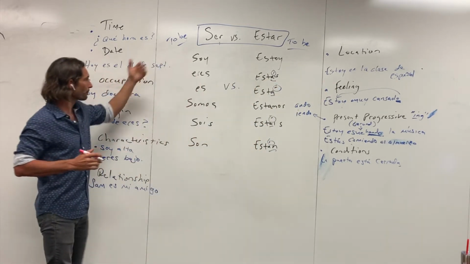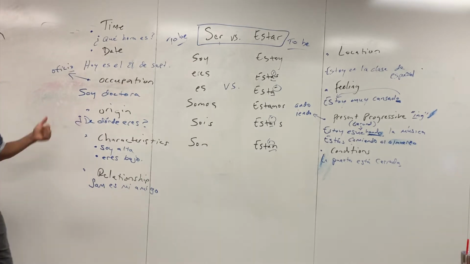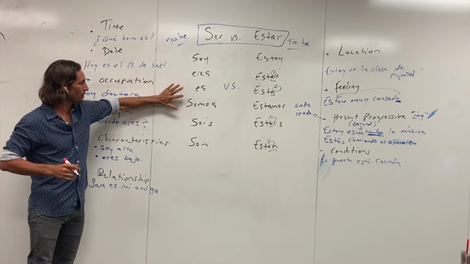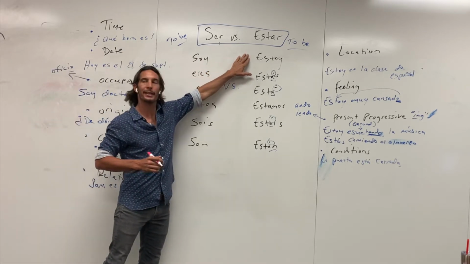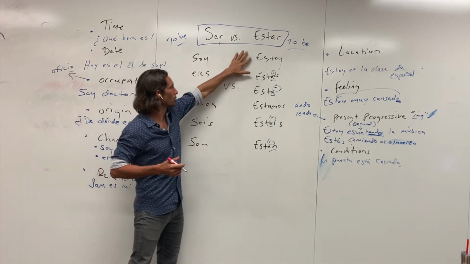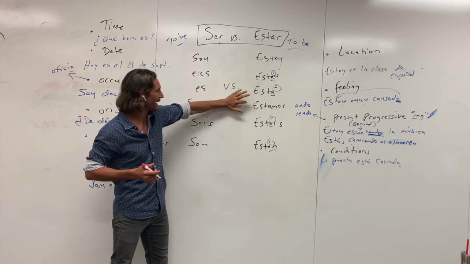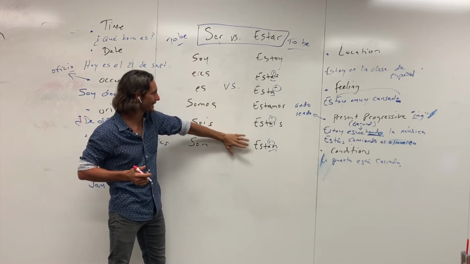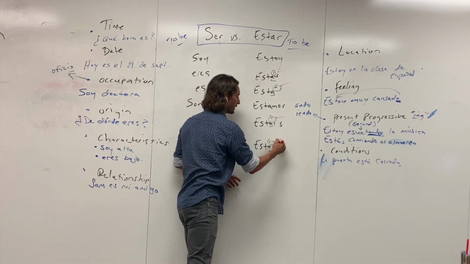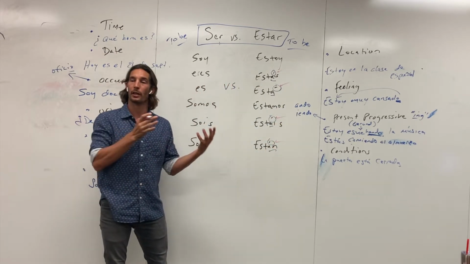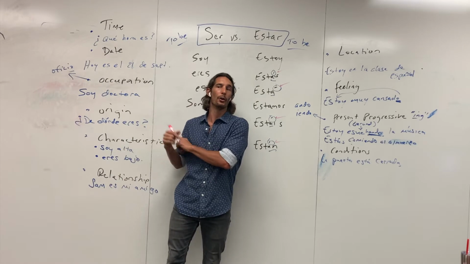And so I'm going to start with ser. Soy, eres, es, somos, sois, son. And then for estar, which also means to be, estoy, estás, está, estamos, estáis, están. And again, just to bring your attention to the accents, those have accents on them, whereas the other ones don't. And then over here, there are no accents.